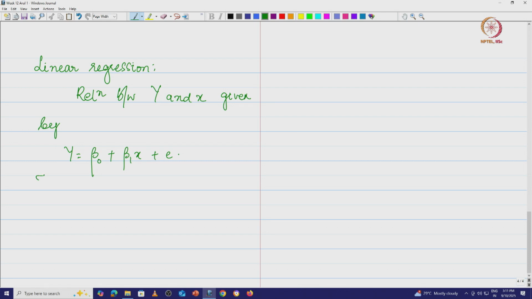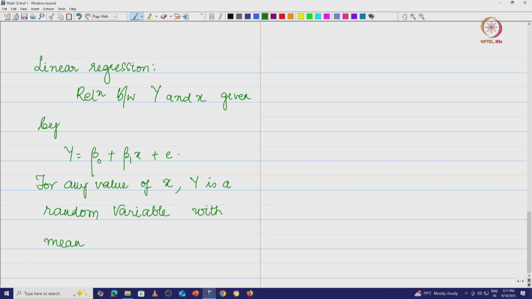So, what we say is for any value of x, y is going to be a random variable with mean E of y equal to beta naught plus beta 1 x.